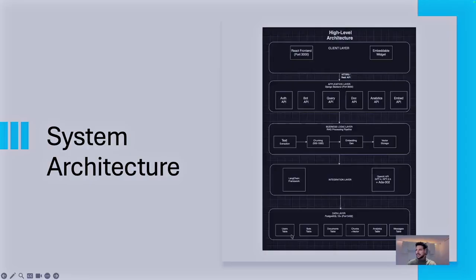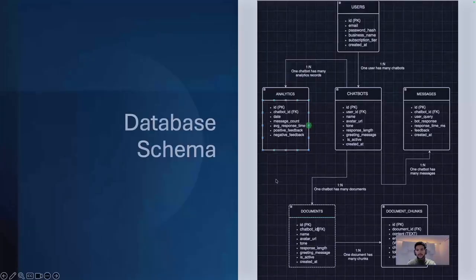Then I have the user table, bots table, document table, chunks vector for the documents, analytics table, and message table. Here you can see the database schema, where at the center we have the chatbase. A user can have many chatbases, a chatbase can have many documents, a document can have many chunks, and also a user can check different analytics for different chatbots. Chatbots can have different messages, so it's a one-to-many connection.